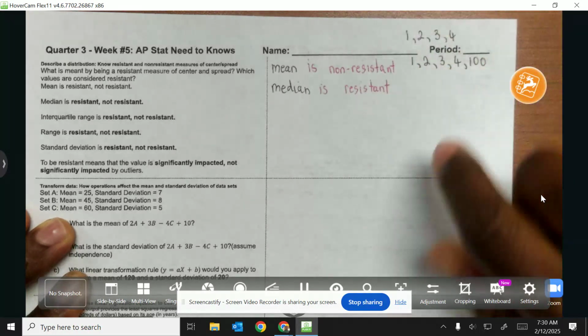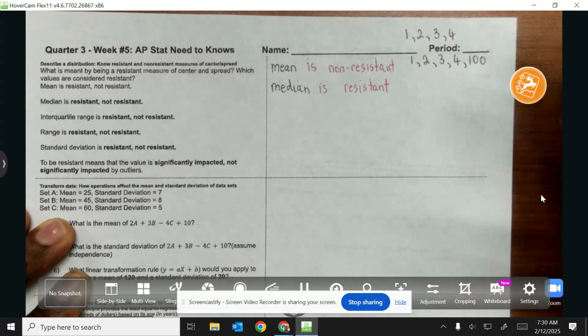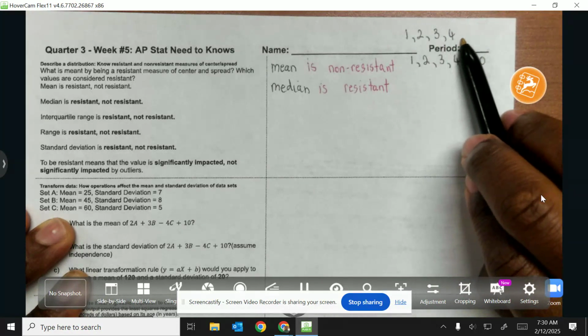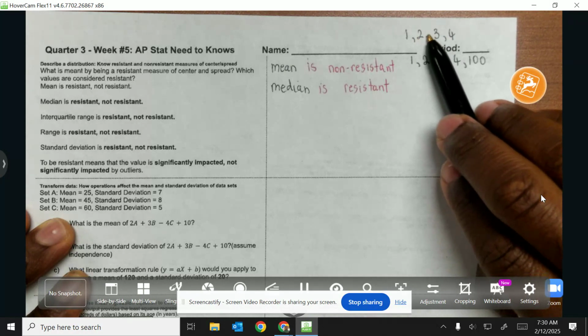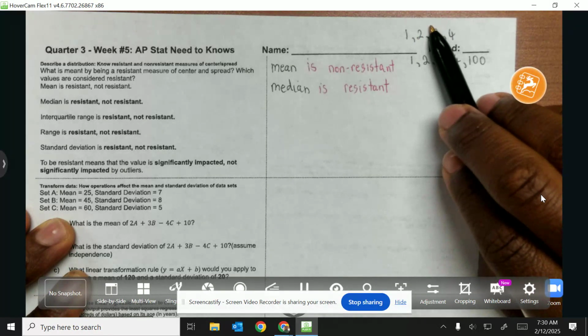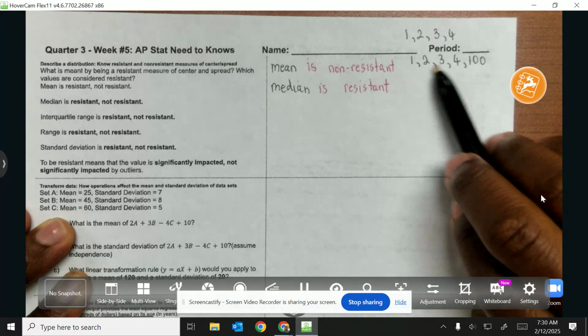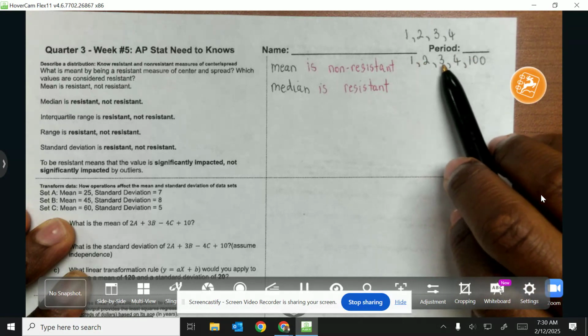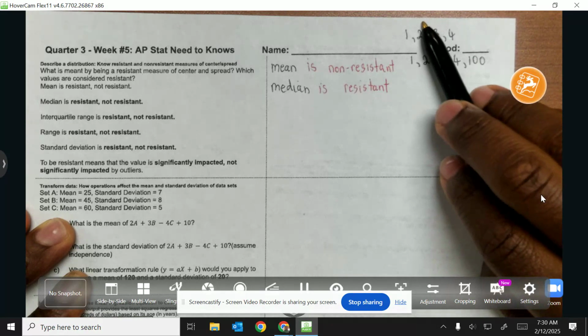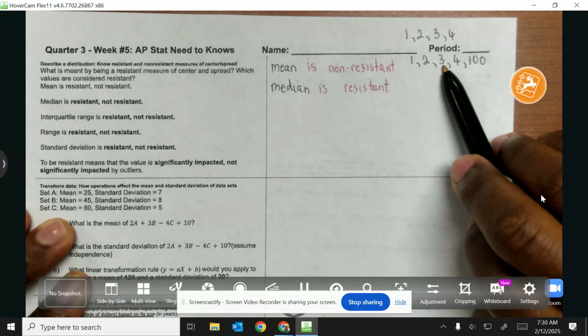Let's use the same example. If we're trying to find the median of this set right here, the median will be in between 2 and 3, which would be 2.5. Here, we added an outlier of 100. If I try to find the median, it would be the middle number, which would be 3. 2.5 is not that far away from 3.